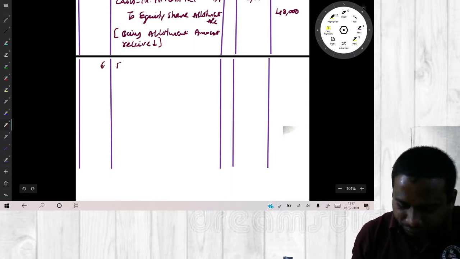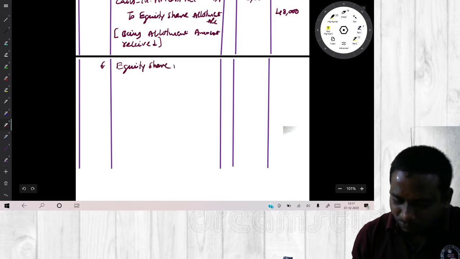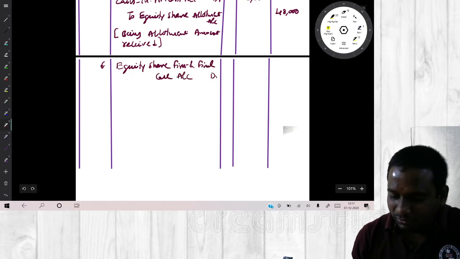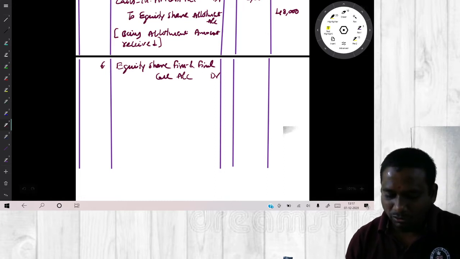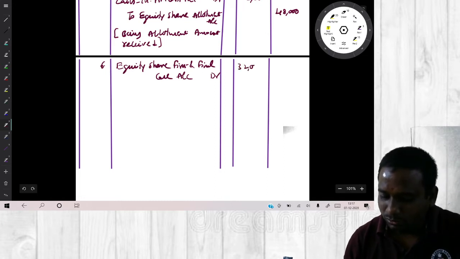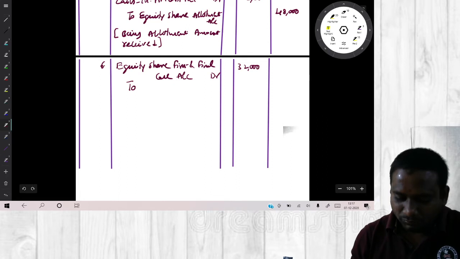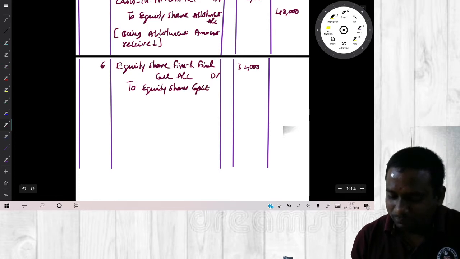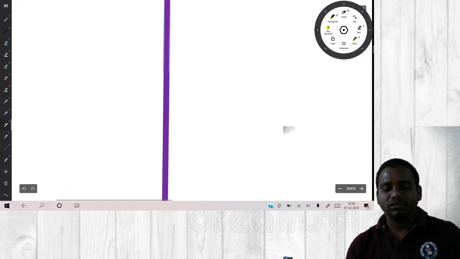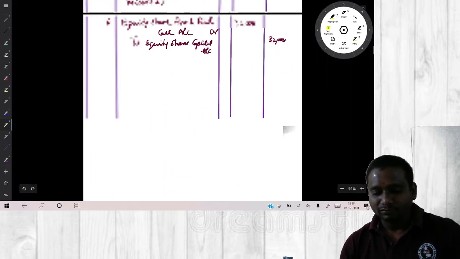Equity share first and final call account debit. How much amount due? 32,000. Look at the statement. To equity share capital account 32,000. Is it or not?